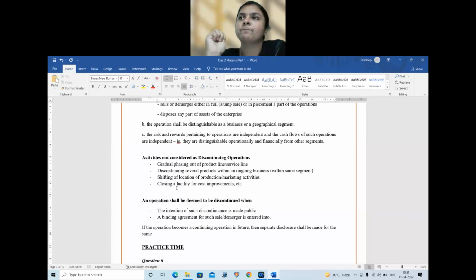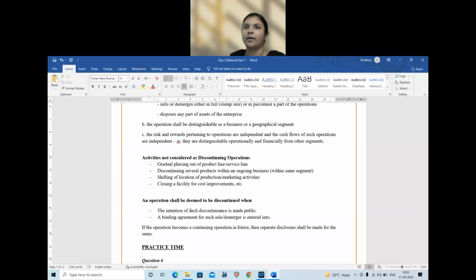Clear? So first we have seen what is a discontinuing operation. Second, we have seen what is not a discontinuing operation. Third, when the same should be disclosed in the books. When we should disclose a discontinuing operation in the books: when the intention of such discontinuance is made public, which means when an announcement is made, or when news is officially declared.